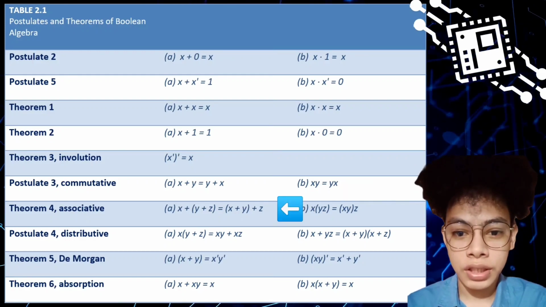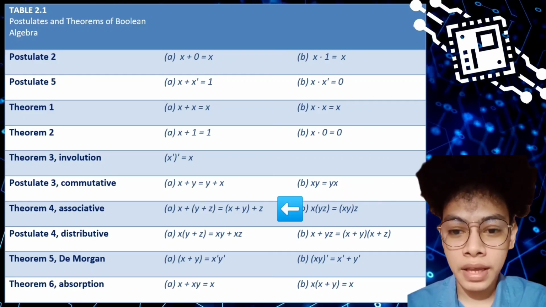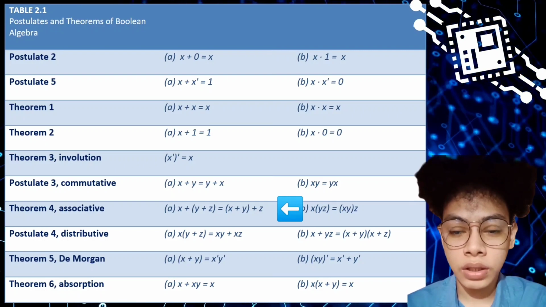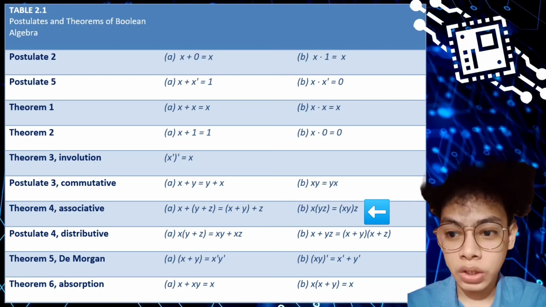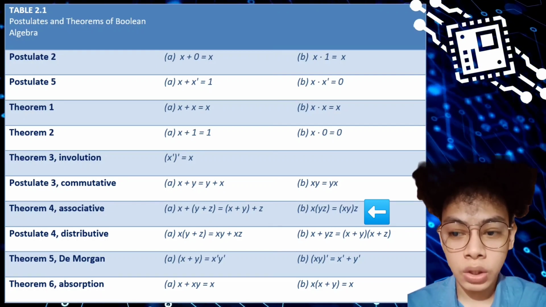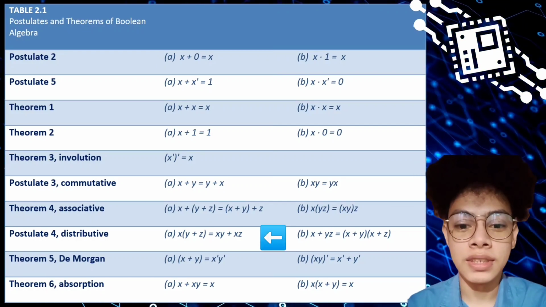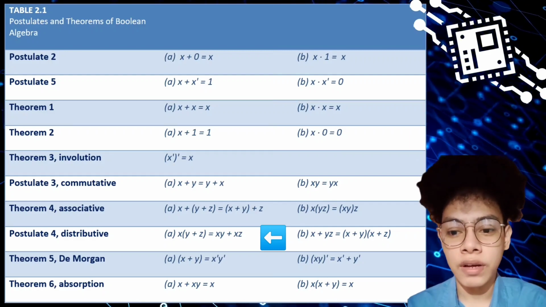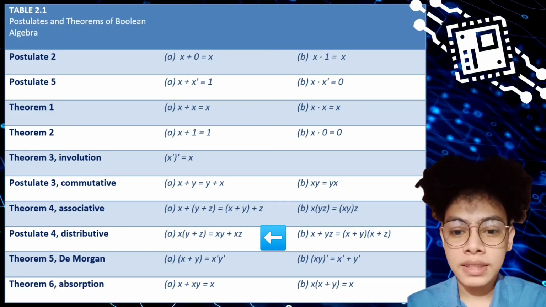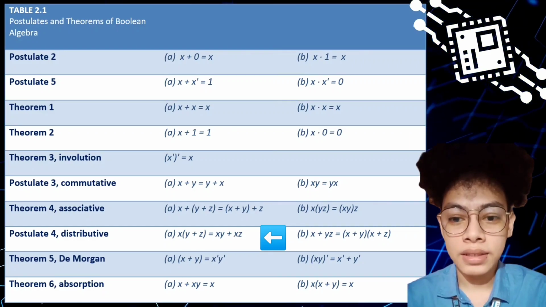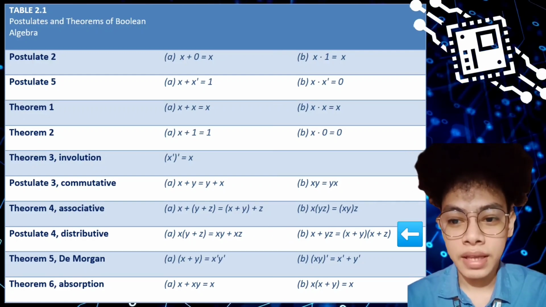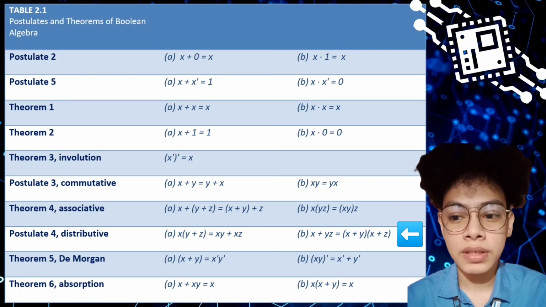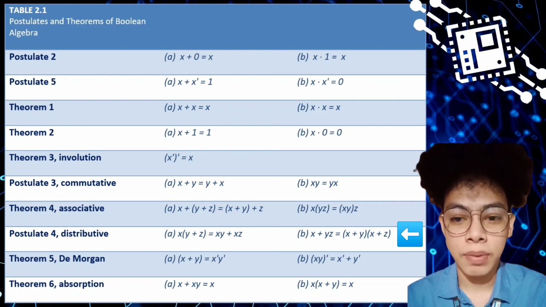Theorem 4, associative, x plus the quantity y plus z is equal to the quantity x plus y plus z. x times the quantity y times z is equal to the quantity x times y times z. Postulate 4, distributive, it permits multiplying or factoring out an expression. A, x times the quantity y plus z is equal to xy plus xz. B, x plus yz is equal to the quantity x plus y times the quantity x plus z.